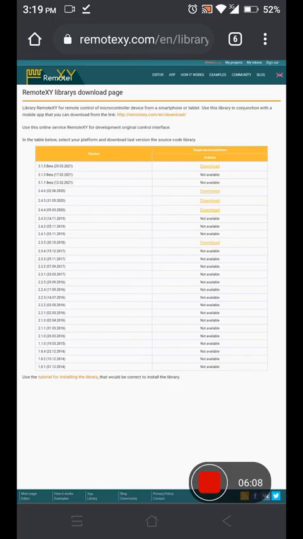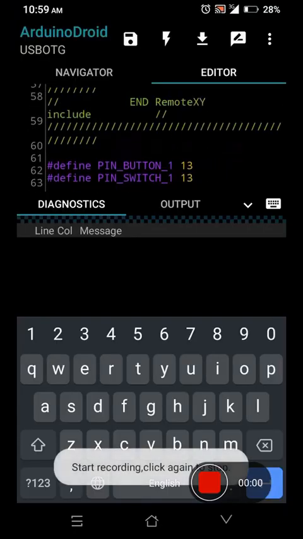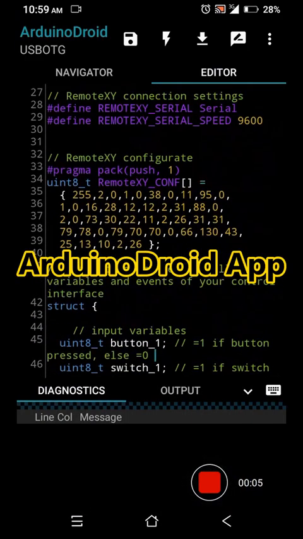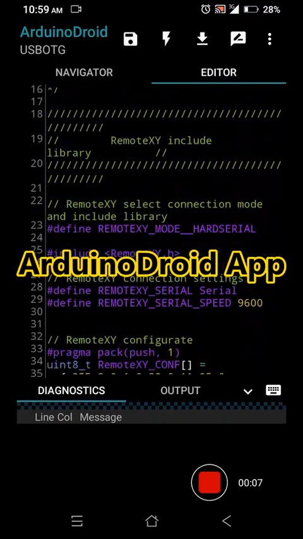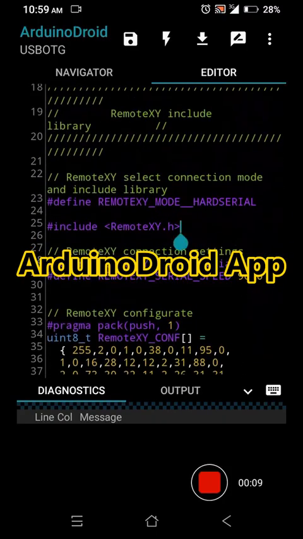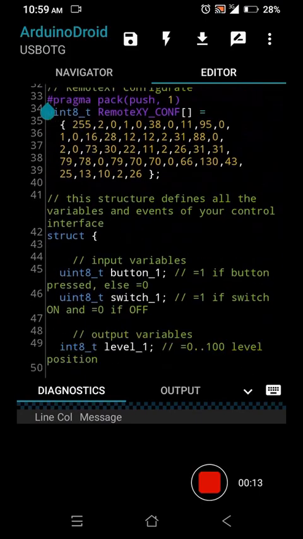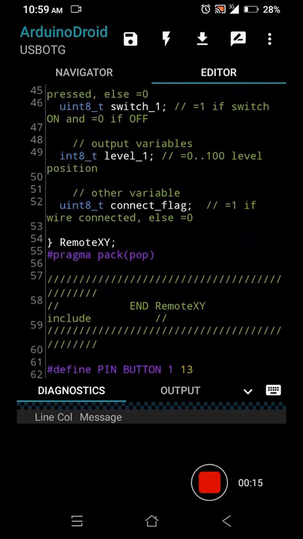Then we download the RemoteXY application from Google Play or Apple Store. Here is the ArduinoDroid application. That's an Arduino IDE that runs on the smartphone. We've seen it before. We open the code we've just downloaded.